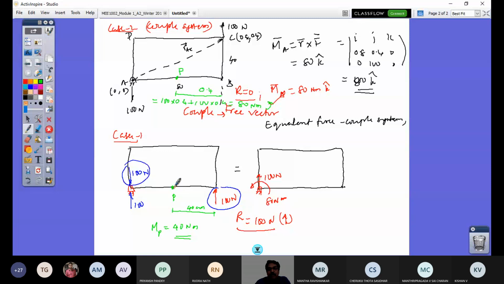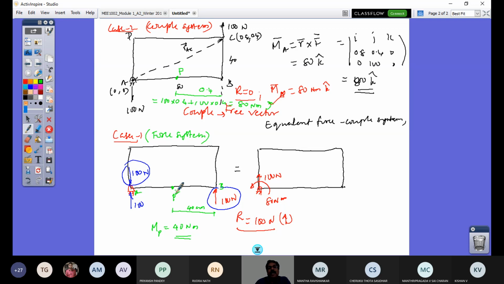The point P I marked at the midspan of AB. That's clear. I have the cursor now on case 1, the midpoint of AB, right? I'm taking the same point in this case 2 as well. So the difference between case 1 and case 2 is that case 1 is a force system. I have only one force acting at this point B. Case 2 has two forces, and that forms a couple because of the same magnitude, parallel, opposite sense forces.